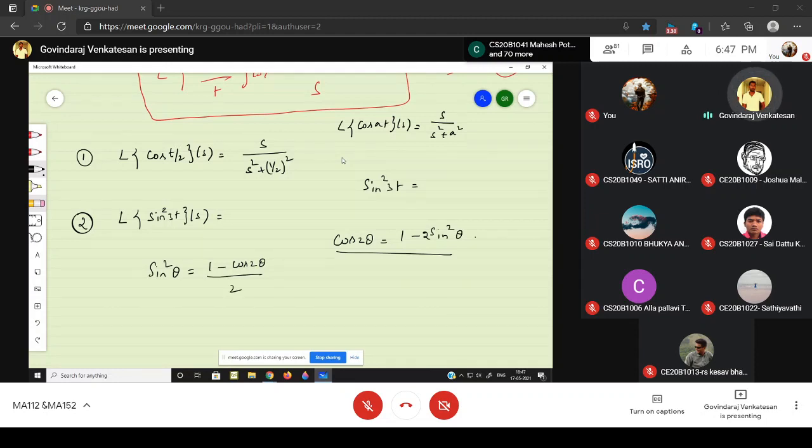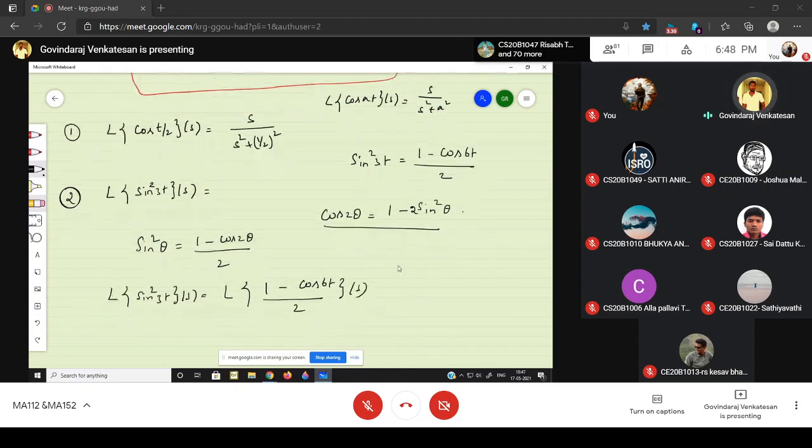Now, what is sine squared 3t? It's nothing but 1 minus cos 6t divided by 2. Right? So I can write the Laplace of sine square 3t of s is nothing but the Laplace transform of 1 minus cos 6t divided by 2 of s.